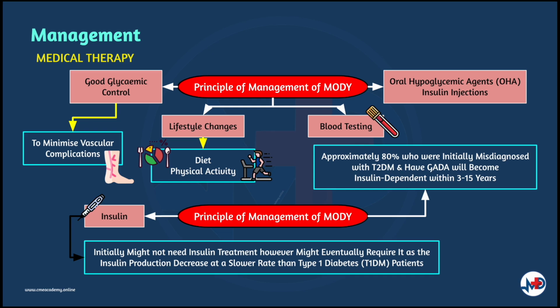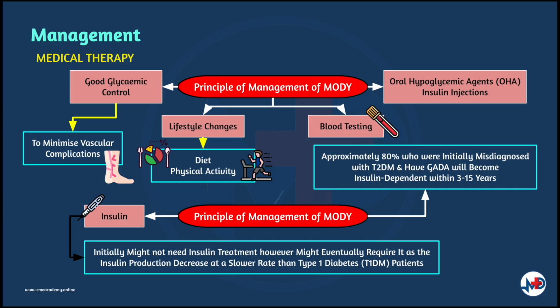In the case of MODY, the main goal of treatment would be to keep the blood sugar as close to normal as possible, while minimizing other vascular risk factors. Generally, the tools for management are pretty similar to all forms of diabetes, which would include blood testing, changes in lifestyle such as diet and physical activity, oral hypoglycemic agents, and insulin injections. In the majority of the patients, these goals are easily achievable compared to those with ordinary type 1 and 2 diabetes mellitus. Do remember that some patients with MODY may require insulin injections to achieve the same glycemic control that another person may attain with lifestyle changes or oral medications.